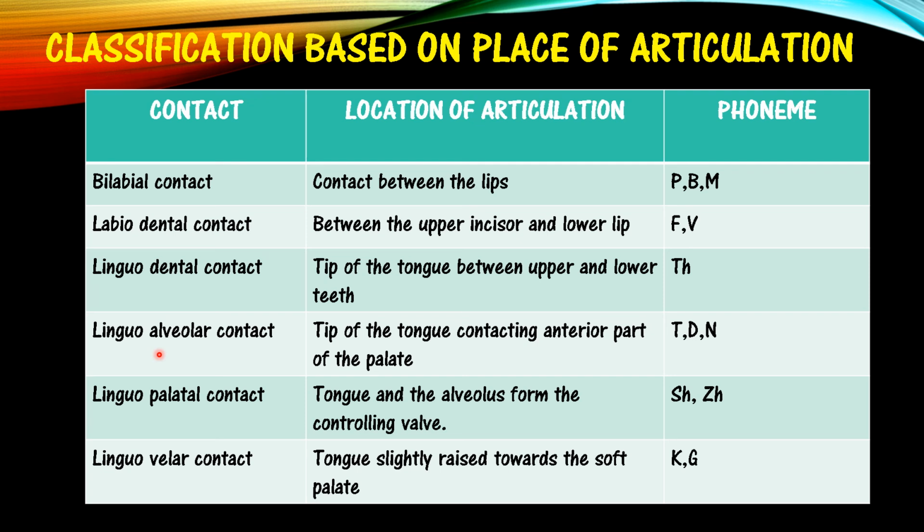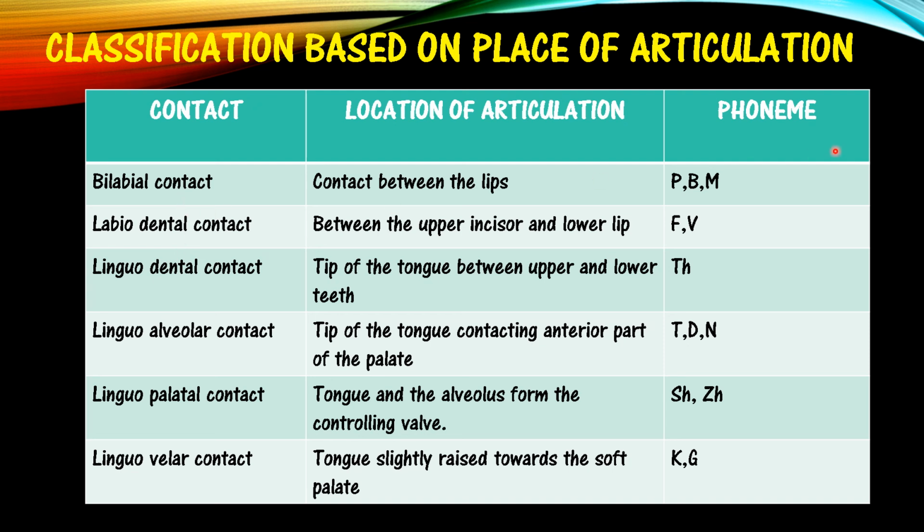Then linguoalveolar, that is T, D, N. The tip of the tongue contacts the anterior part of the palate. Then linguopalatal contact, where the tongue and the alveolus form the controlling valve: SH, ZH. Then linguovelar, where the tongue is slightly raised towards the soft palate: K, G. When you pronounce these sounds, you can clearly see the difference between them.